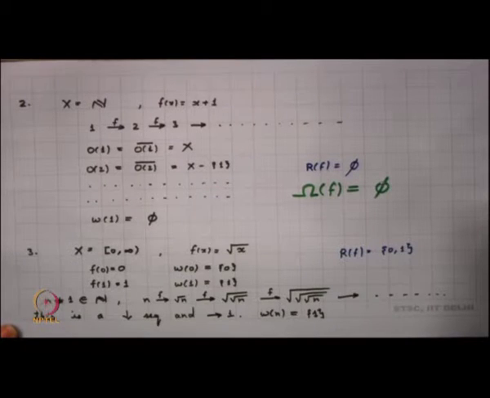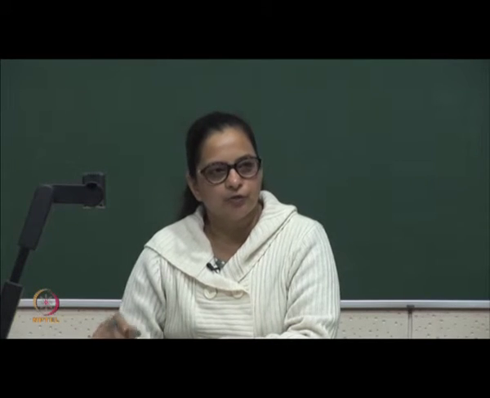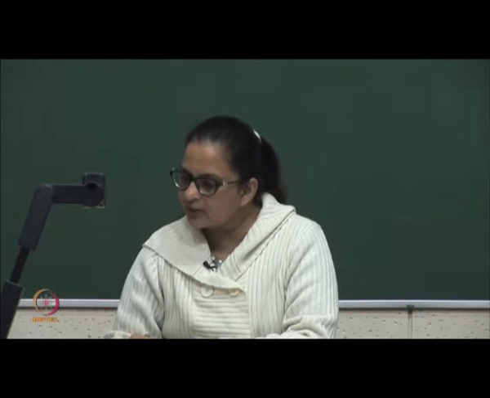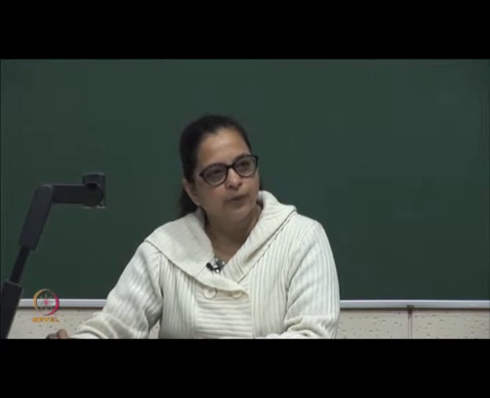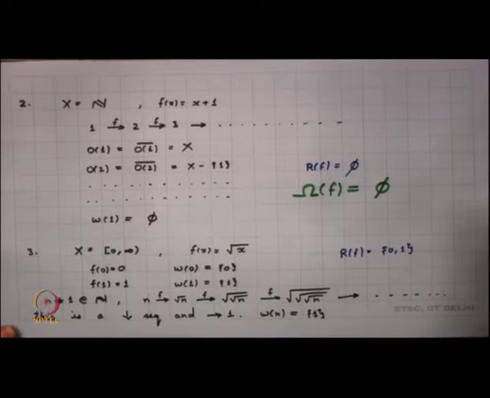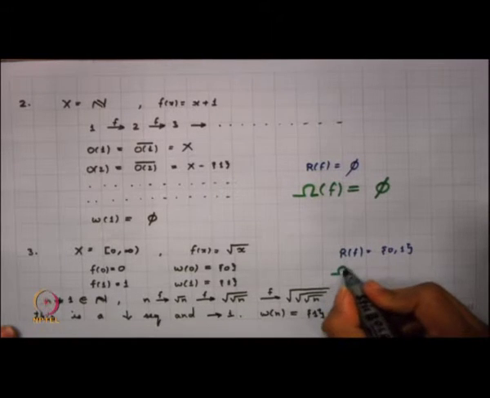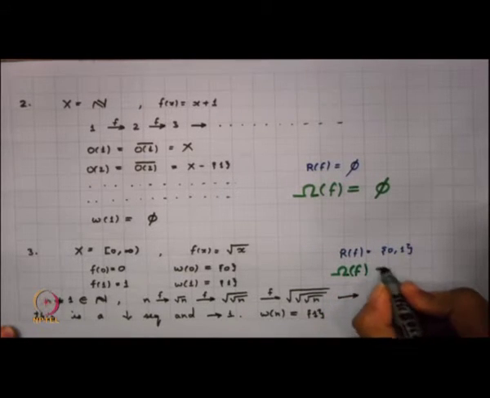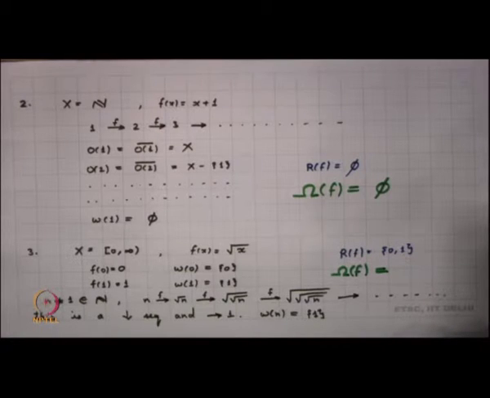The third example we had seen was the positive half real line, and the map on it that we had considered was root of x. We had already seen that the recurrent points here are just 2 points, 0 and 1. What happens to the non-wandering points here? I just want you to look into it. Okay, 0 is non-wandering. Anything else? 1 is also non-wandering. What happens to the rest of the points?